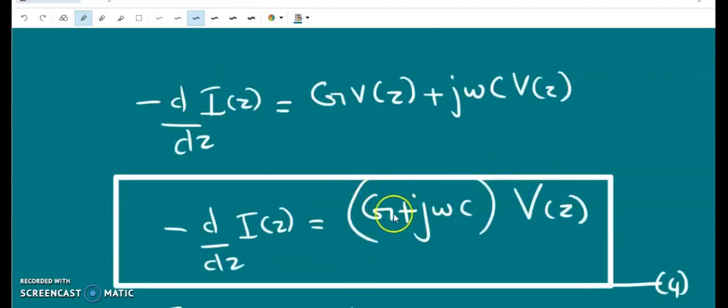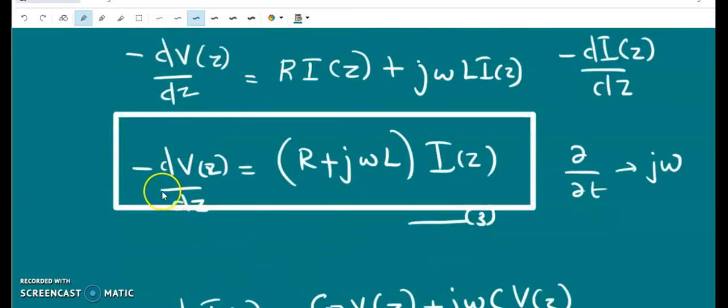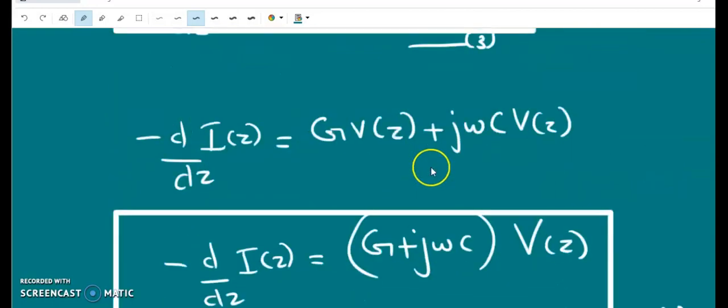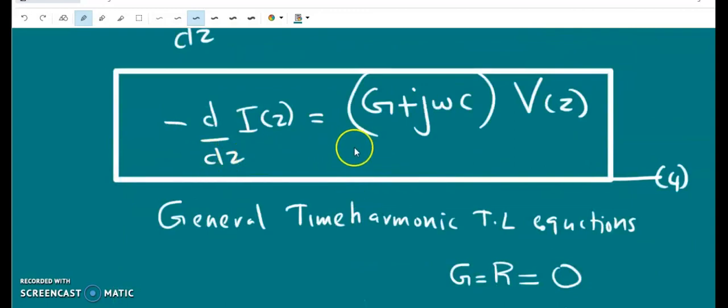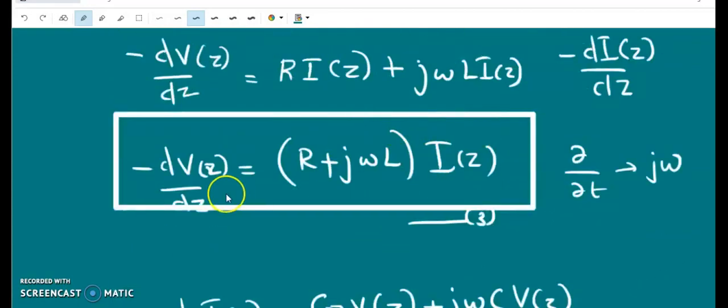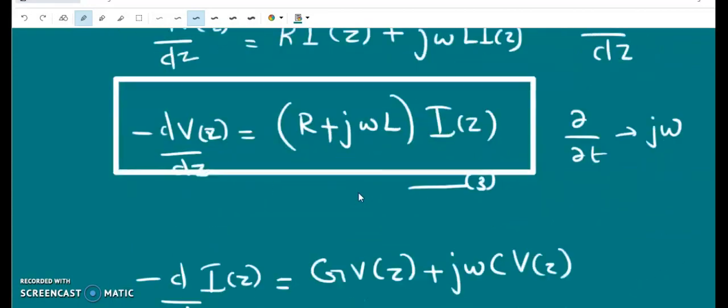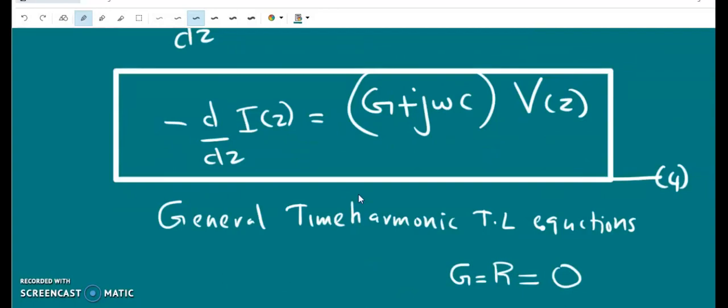If the lines are lossy, we have to use equations 3 and 4 instead, which are the general transmission line equations, given by minus dV/dz equals R plus j omega L into I, and minus dI/dz equals G plus j omega C into V. We can see that these two equations are coupled. They contain both I and V. So in order to solve these two equations, we have to decouple them. That means we have to get an equation for I alone and an equation for V alone.